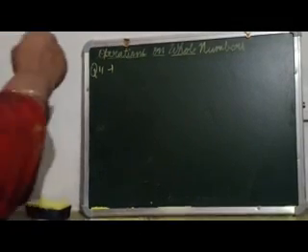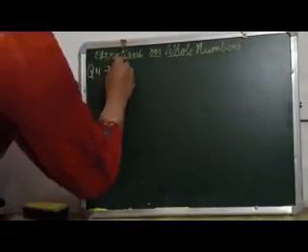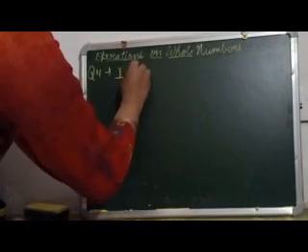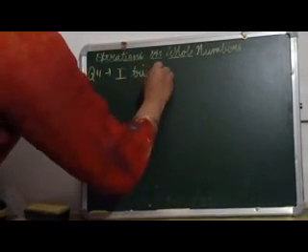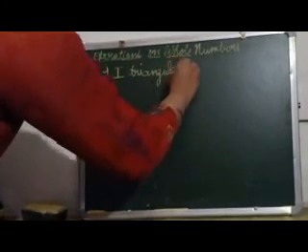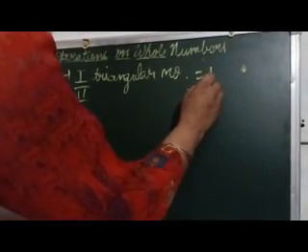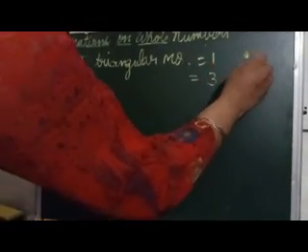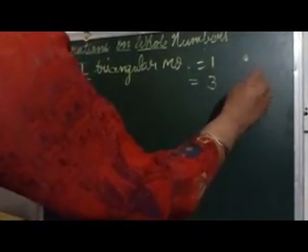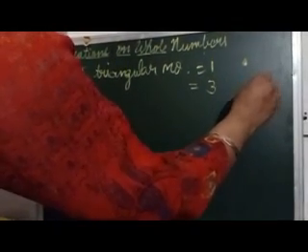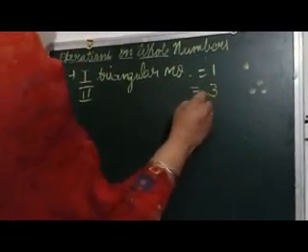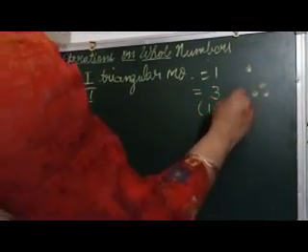So we have already discussed about the triangular numbers. So first triangular number we had discussed, that was 1, because it was represented with 1 dot. Then second triangular number was 3, because it was represented with 3 dots, and it can also be written as 1 plus 2.